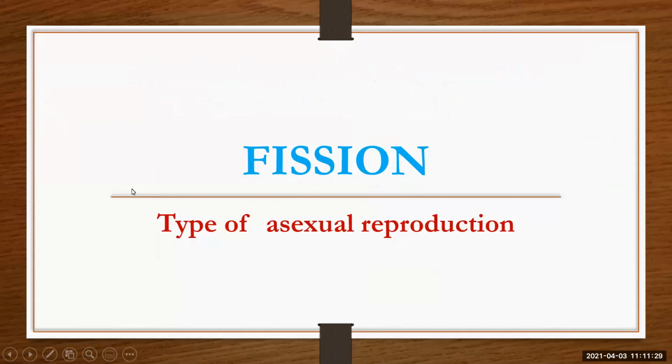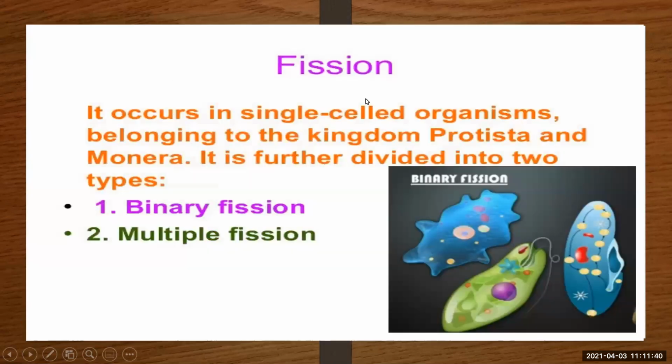Now, the first type is fission, a type of asexual reproduction. Let us learn how fission takes place. Fission occurs in single-celled organisms belonging to the kingdom Protista and Monera. It is further divided into two types, that is binary fission and multiple fission. Fission means nothing but dividing into two. It is taking place in unicellular organisms. Examples given here are amoeba, paramecium and euglena. And this fission has two types: the first is binary fission and the second is multiple fission.